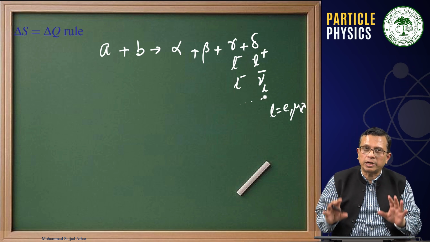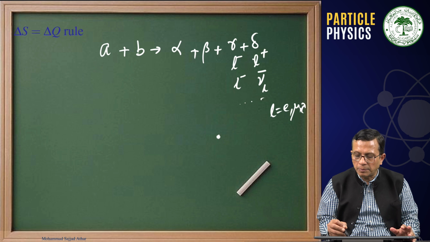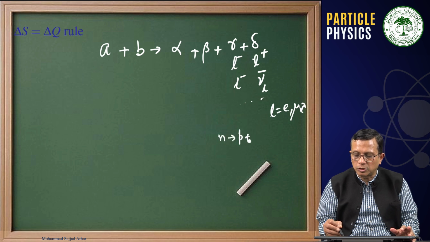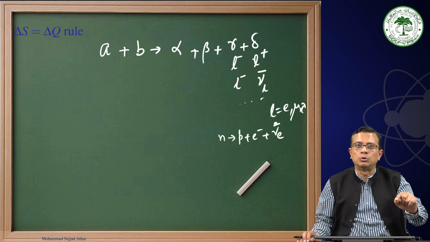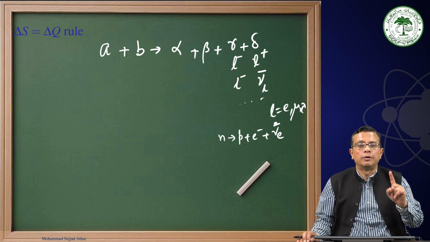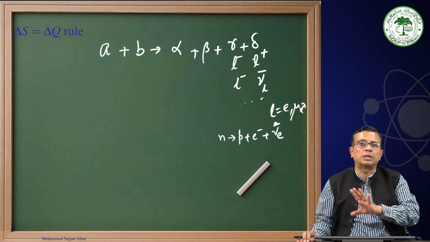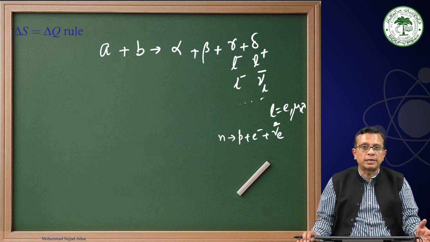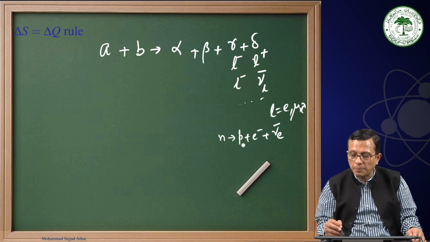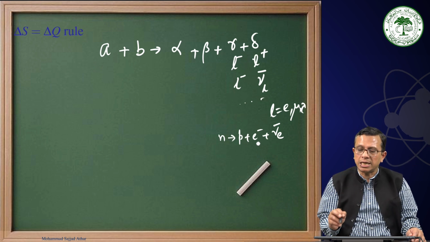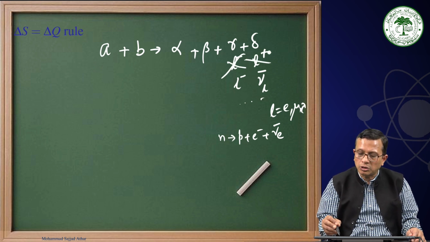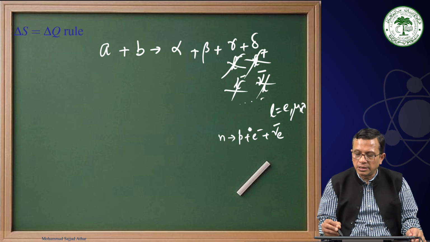Mind it, the important point is when I am talking about neutron decaying into proton plus electron plus anti-neutrino, and I tell you that this is an observed process. This will be only possible when charge will be conserved, because that belongs to the category of exact conservation laws. This is only possible when you consider the charge of the electron. But for the delta S delta Q rule, we won't talk about these leptons.